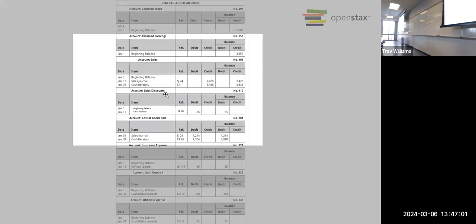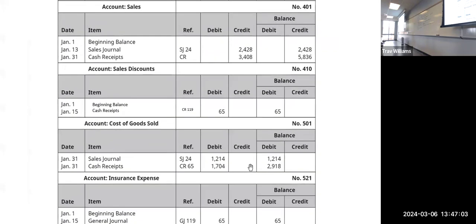And yeah, we can skip a lot of this. So that's just common stock, retained earnings, sales. Let's look at the sales one here. As you know, we make a sale. Sometimes the customers pay us right away, and we would record it under cash receipts. Sometimes they don't pay us, and then we record it in the sales journal. Right? And both of those impact our total sales.